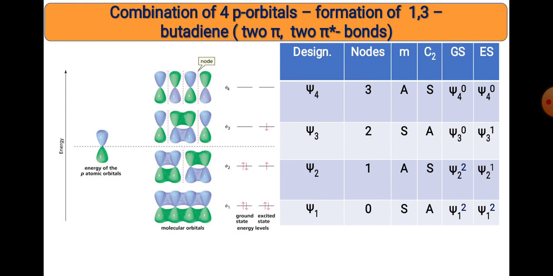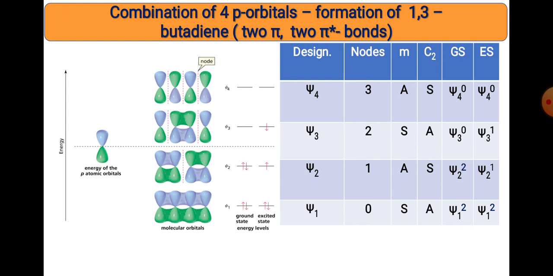In this way, based on the designation, whether it is odd or even, the mirror plane as well as the C2 symmetries can be found easily. If the designation is odd, the sigma mirror plane, that is M, is symmetric, while if the designation is even, C2 is symmetric. So the electronic configuration in the ground state is psi 1 2, psi 2 2, psi 3 0, psi 4 0. Similarly, the excited state configuration is psi 1 2, psi 2 1, psi 3 1 and psi 4 0.